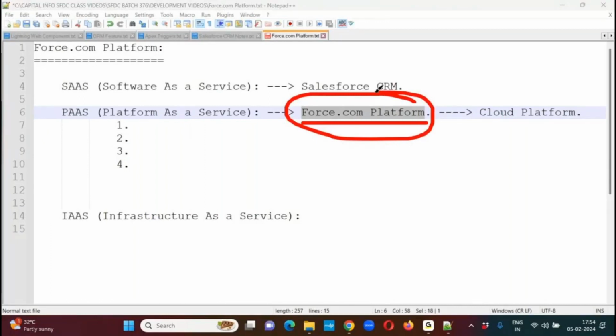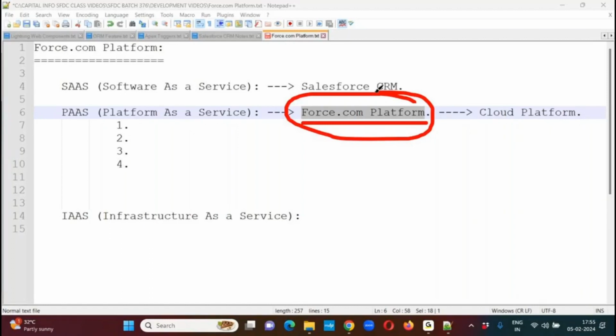We can customize the existing Salesforce CRM application features. Second, we can extend the functionalities by adding additional enhancements. Third, we can create our own custom new applications from scratch. And the fourth, we can integrate our own custom applications with third-party systems as well, depending upon the business needs. Clear? Now, in this case, you have to raise a question.